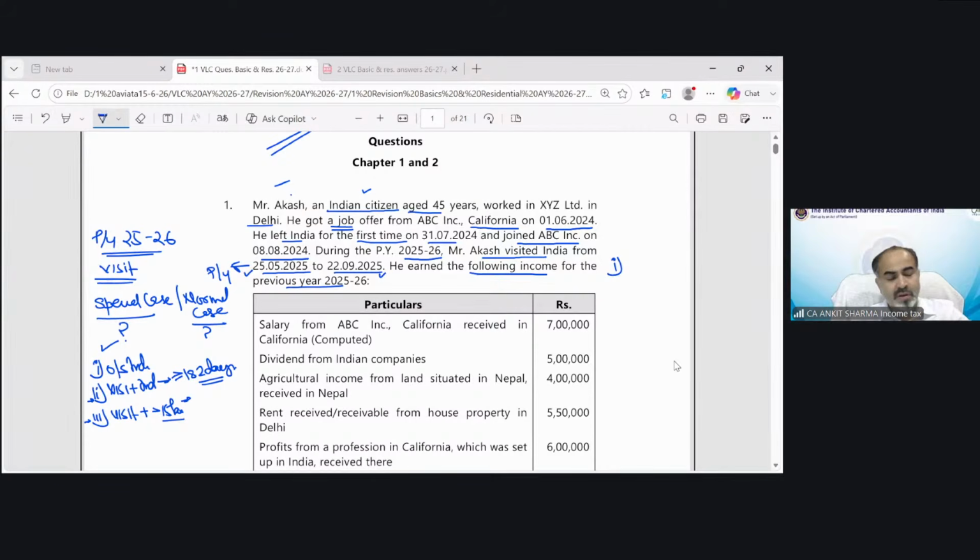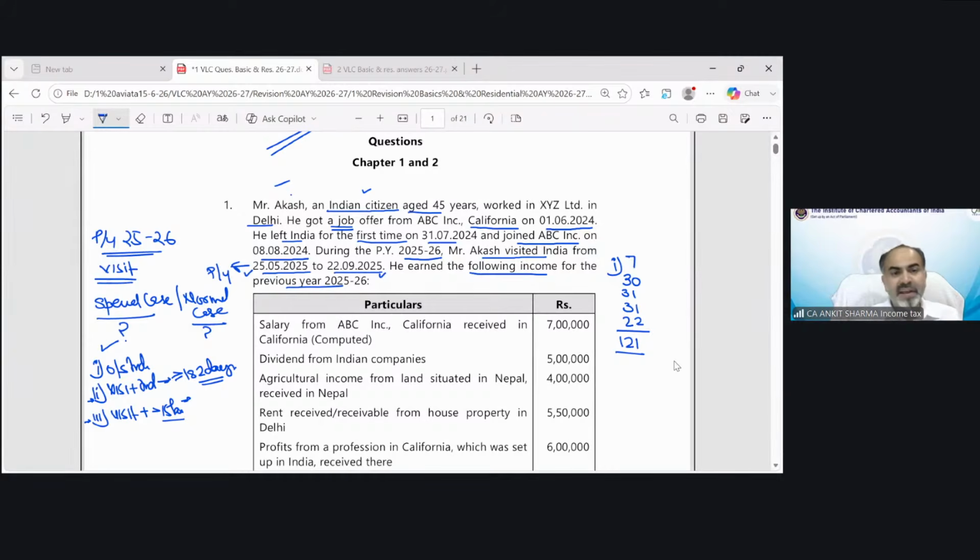The day of arriving in India and the day of departure will be assumed as stay in India. Clear? So 25, 26, 27, 28, 29, 30 and 31. 7 days of May he was in India. Then June, July, August and up to 22nd of September. So the total number of days is 121.